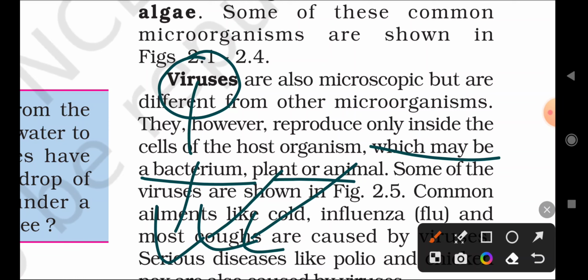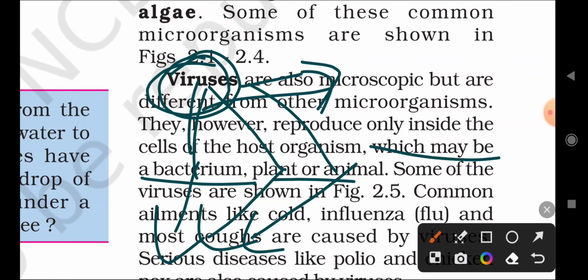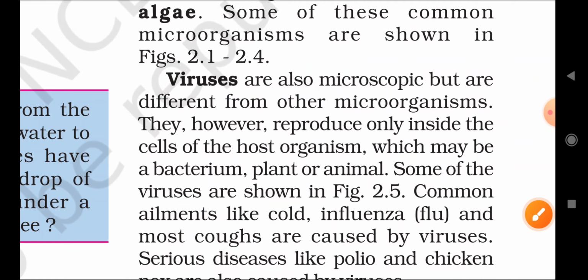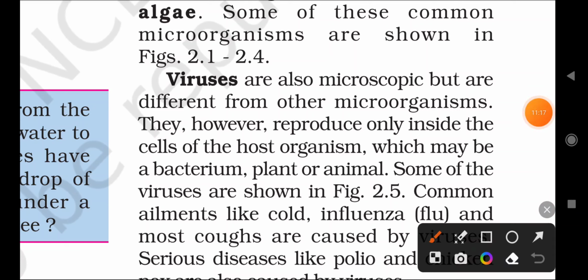When these viruses come in contact with the bacterium, plant, or animal, only then will they increase their population very rapidly. If they are not in contact with the host body, they will not reproduce their younger ones. After contact with the host body, only then will they reproduce.